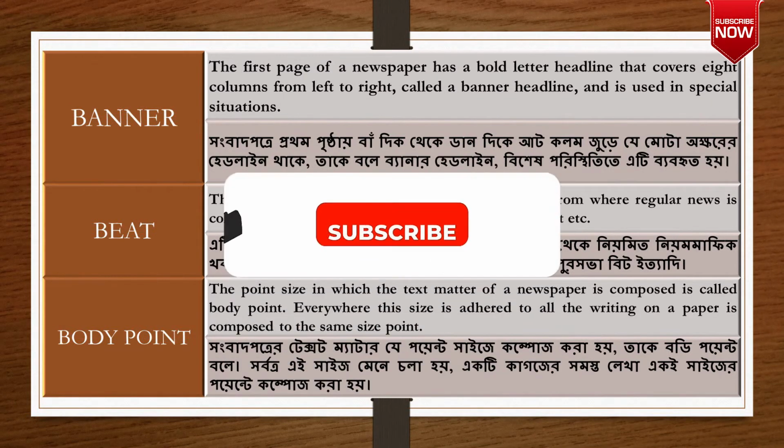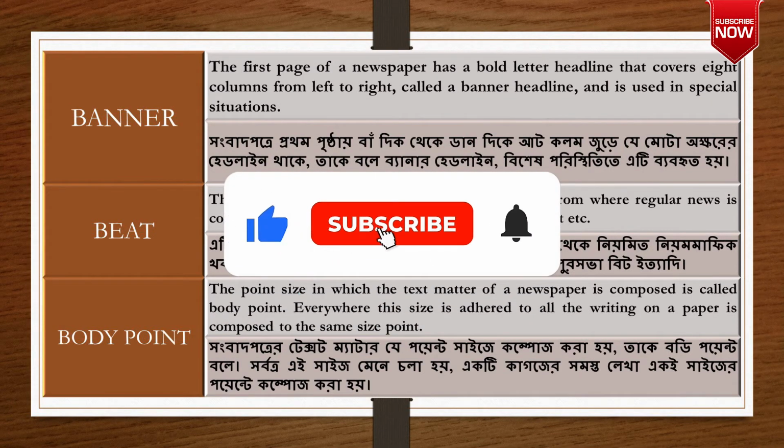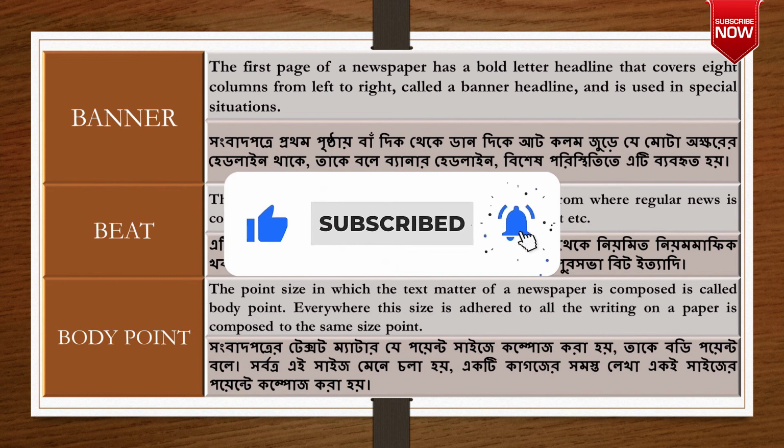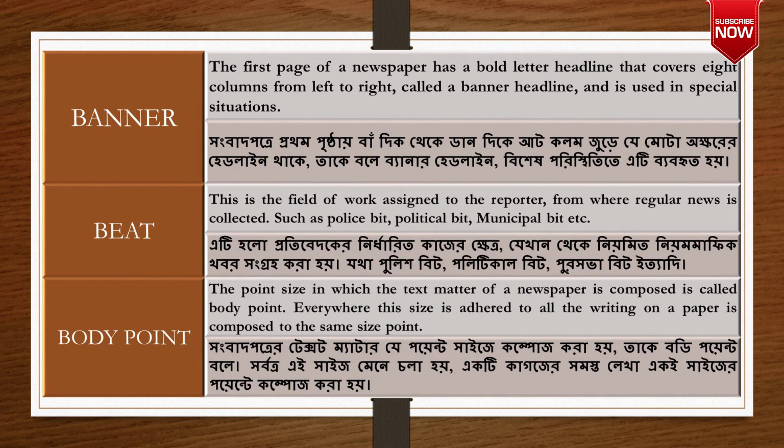Banner. The first page of a newspaper has a bold letter headline that covers 8 columns from left to right, called a banner headline, and is used in special situations. Beat. This is the field of work assigned by the reporter from where regular news is collected, such as police beat, political beat, municipal beat, etc.